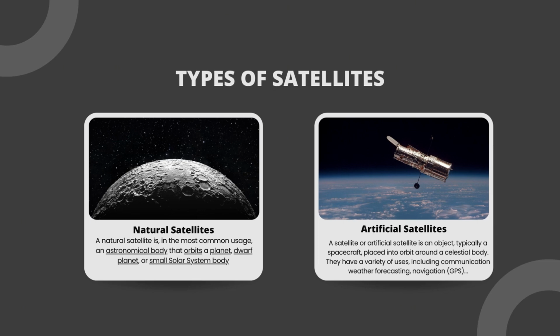Natural satellites. A natural satellite is, in the most common usage, an astronomical body that orbits a planet, dwarf planet, or small solar system body. Artificial satellites. A satellite or artificial satellite is an object, typically a spacecraft, placed into orbit around a celestial body. They have a variety of uses, including communication, weather forecasting, navigation, GPS.